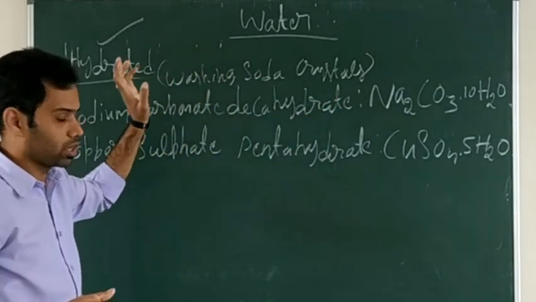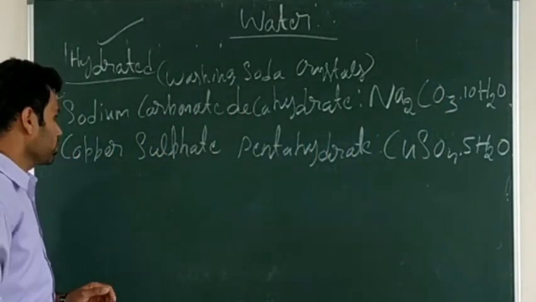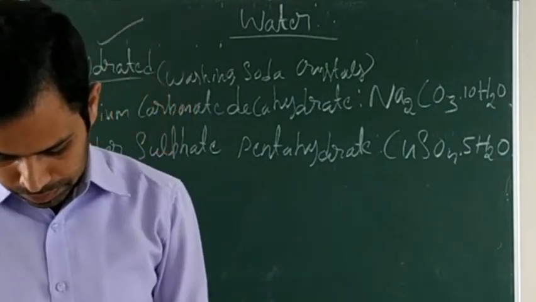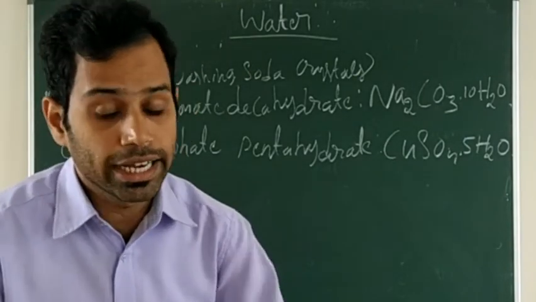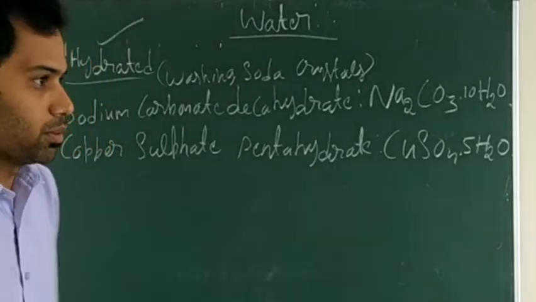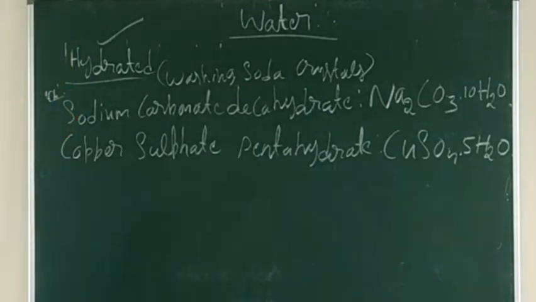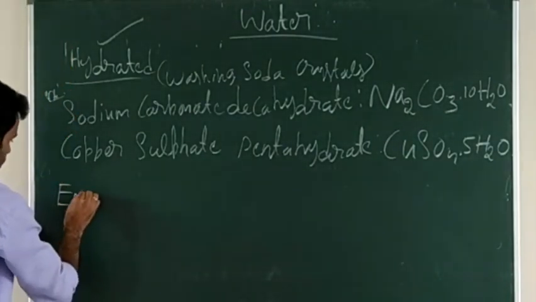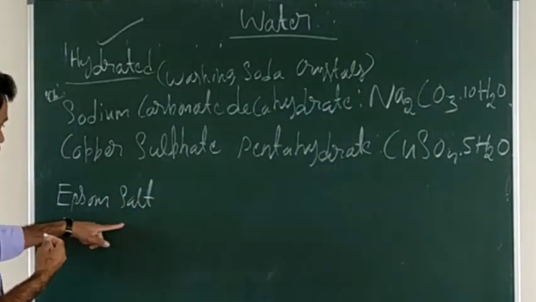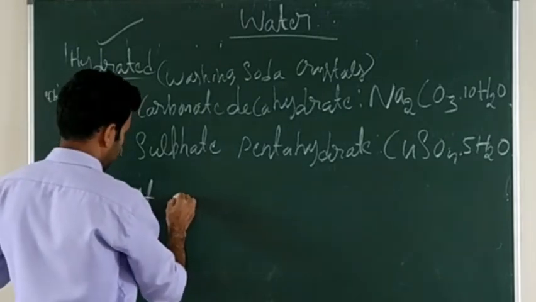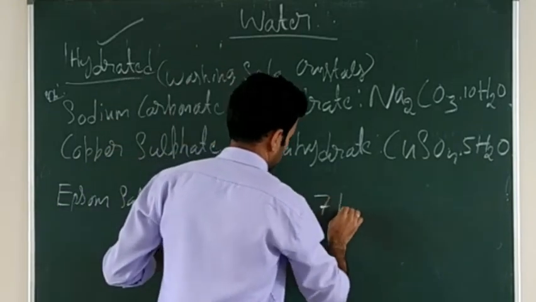If they ask you to write the molecular formula: Na2CO3 10H2O for sodium carbonate decahydrate, and copper sulfate pentahydrate. And the next, Epsom salt. That is also a hydrated substance. Epsom salt. Its molecular formula is MgSO4 7H2O. This is the common name I am writing now. Molecular formula: MgSO4 7H2O.